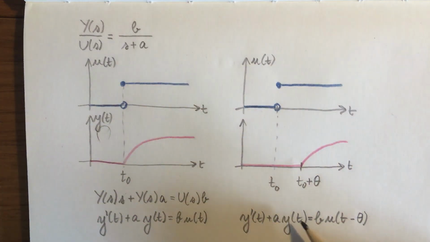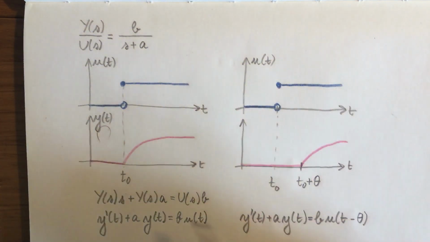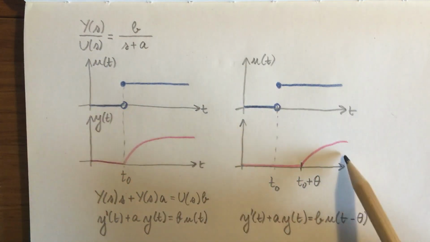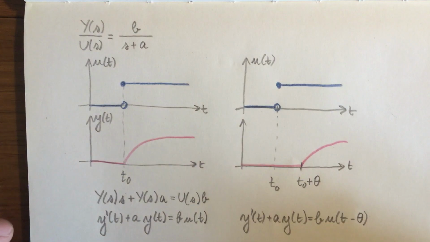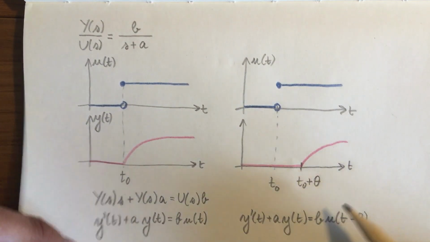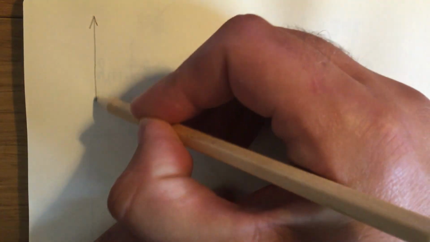So what is the transfer function of this system? And how does it compare with the transfer function of this system that does not have a delay? To know that, we will have to find the Laplace transform of a delayed signal. Let me draw here a signal and its delayed version.